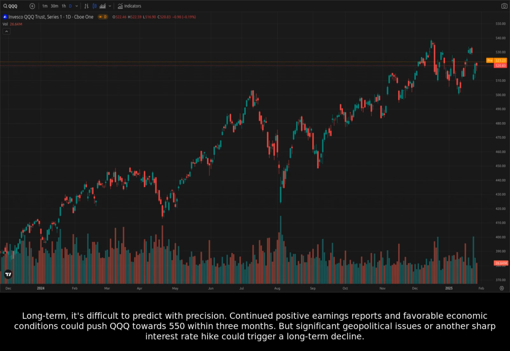Long-term, it's difficult to predict with precision. Continued positive earnings reports and favorable economic conditions could push QQQ towards 550 within 3 months. But significant geopolitical issues or another sharp interest rate hike could trigger a long-term decline.